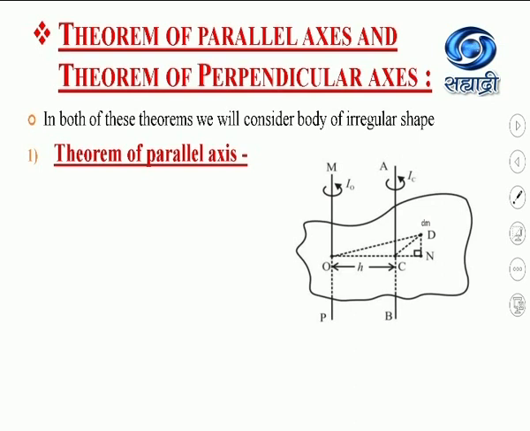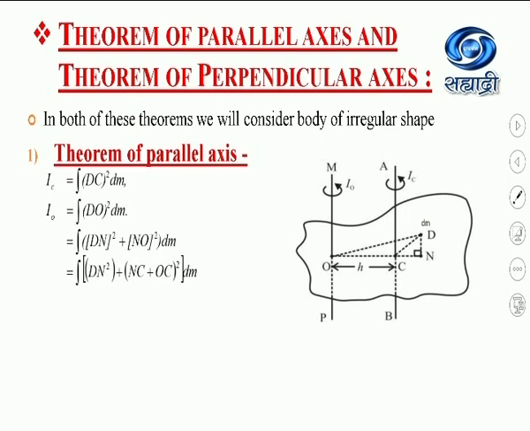First of all we will find the moment of inertia of this point mass about the axis ACB. According to the definition of the moment of inertia, IC equals the integration of dc square into dm, because this point mass is situated at a distance dc.